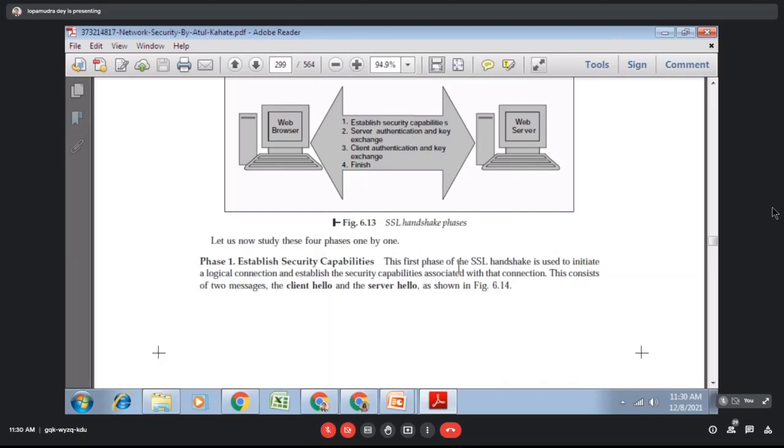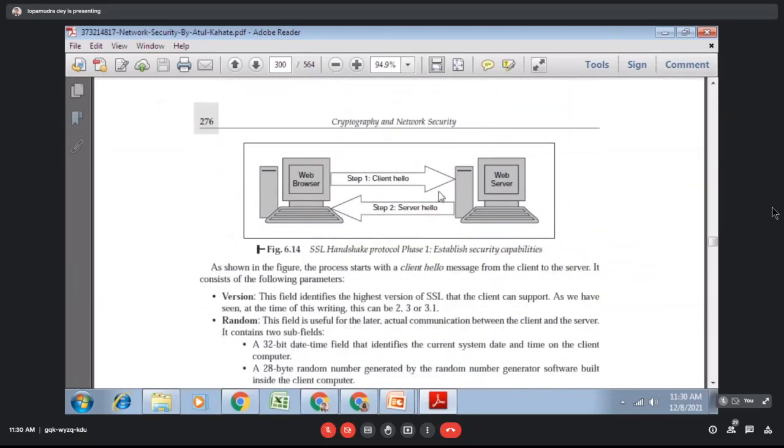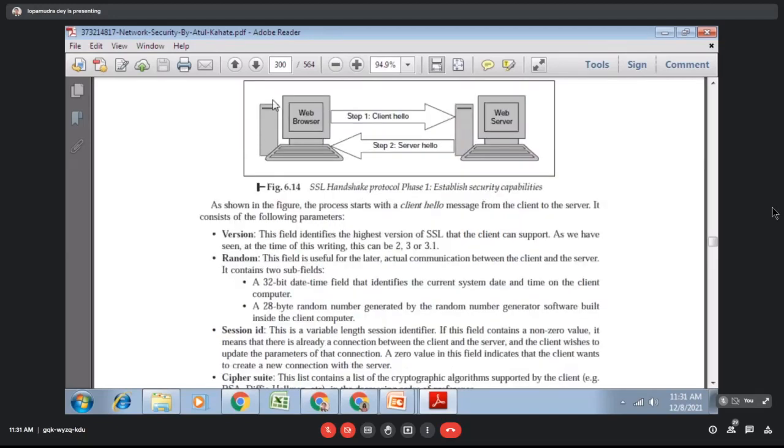Establish security capabilities is the first phase of the handshaking protocol. How does this actually execute? Please see the diagram. There is two-way communication going on. The client sends client hello to the server, and the server sends server hello to the client. That is the web browser. This hello contains different types of messages.